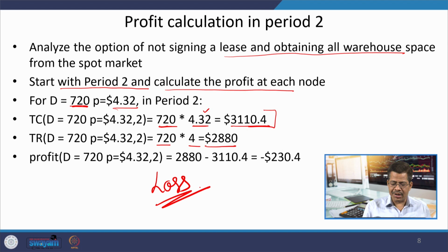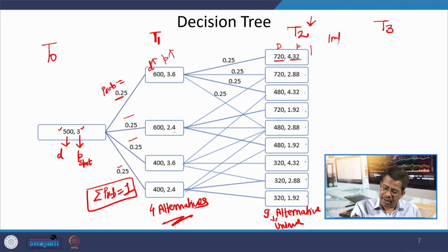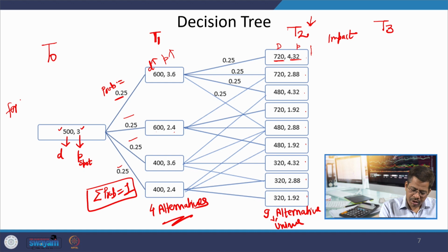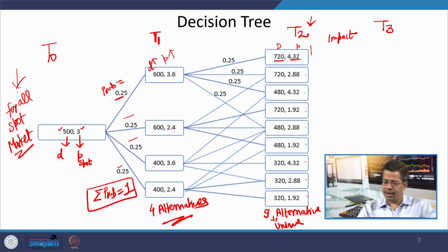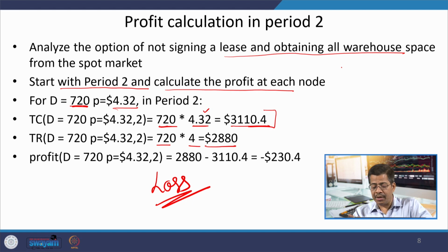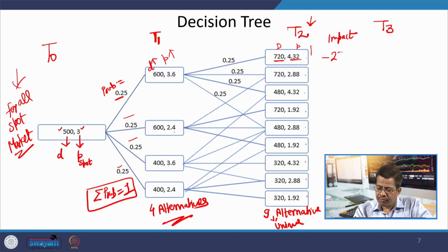It is a case of loss, where you are getting a loss of 230.4. So if I want to calculate the impact for this decision, for all spot market, here the impact is minus 230.4. And similarly, you have to calculate for all the spot market related cases.